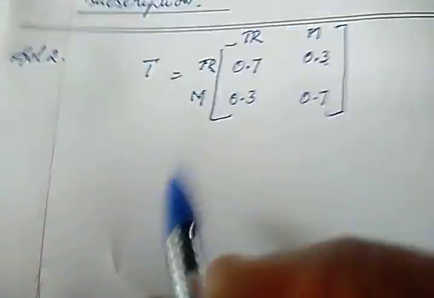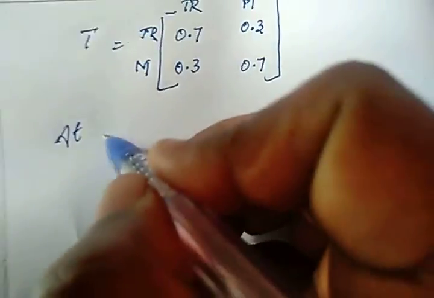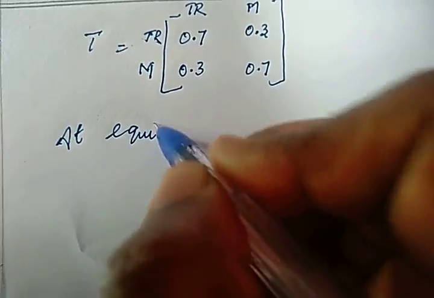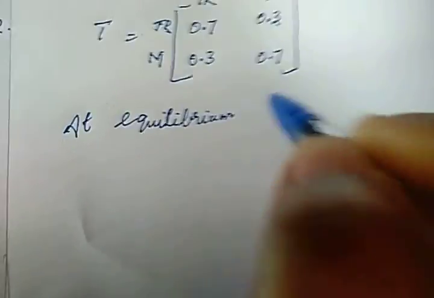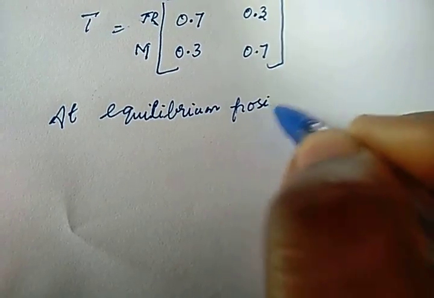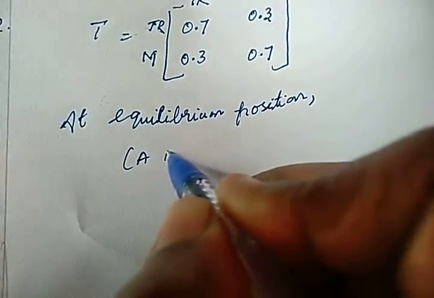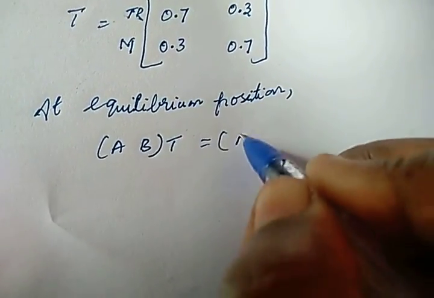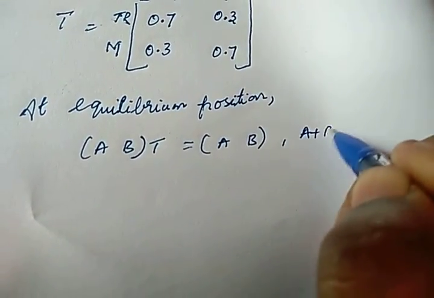Clear? Now at the equilibrium position, A B times the transition matrix equals A B, where A plus B equals 1.